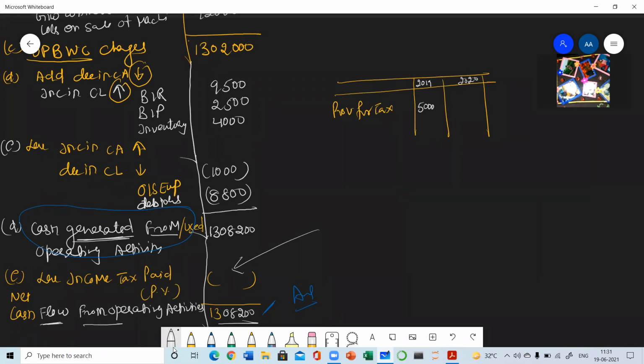This is 50,000 and this is 1 lakh. Along with this information, one additional information is also given: income tax paid during the year.